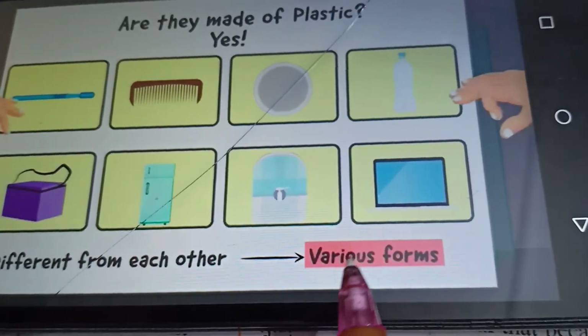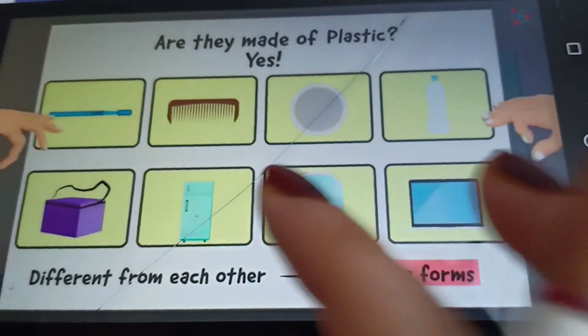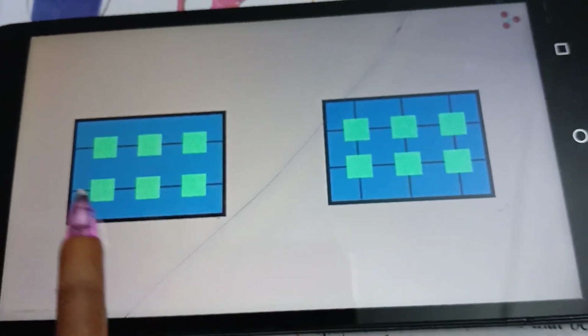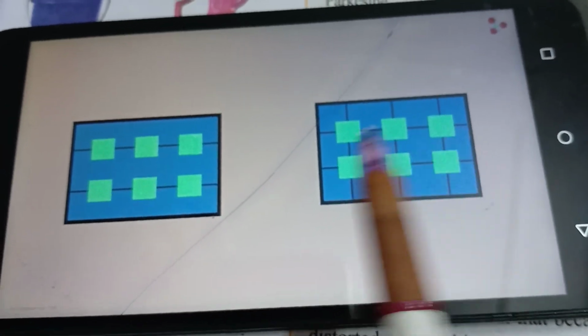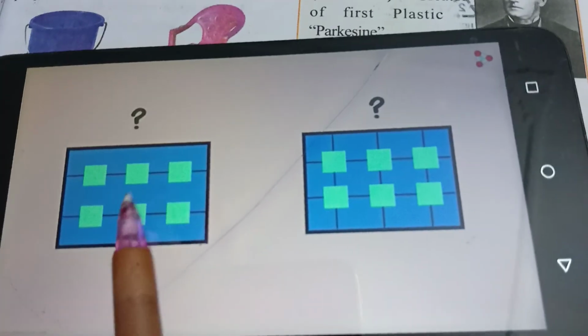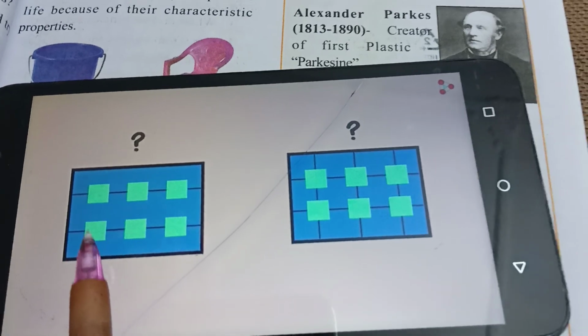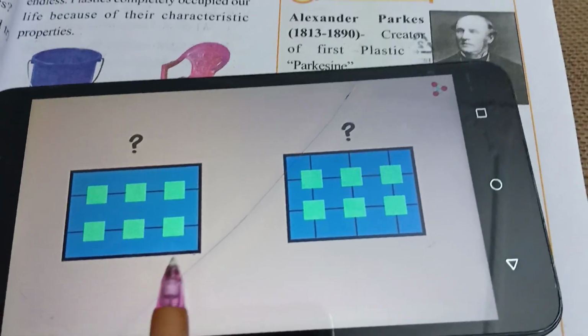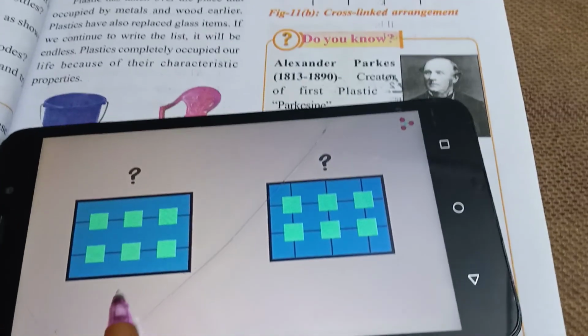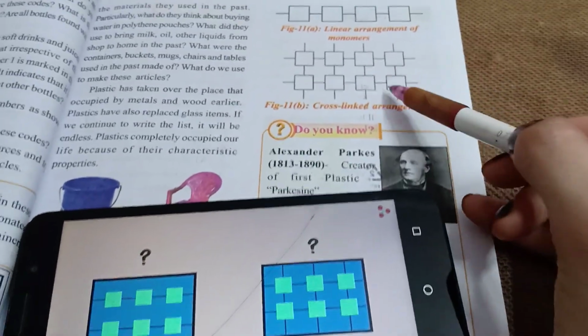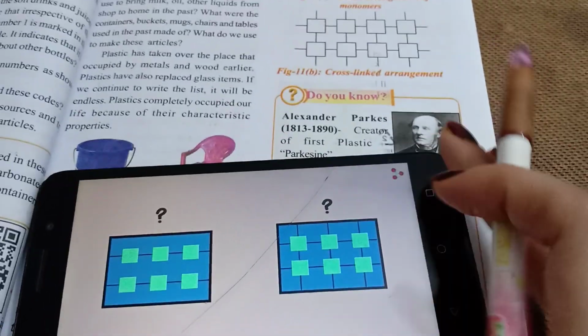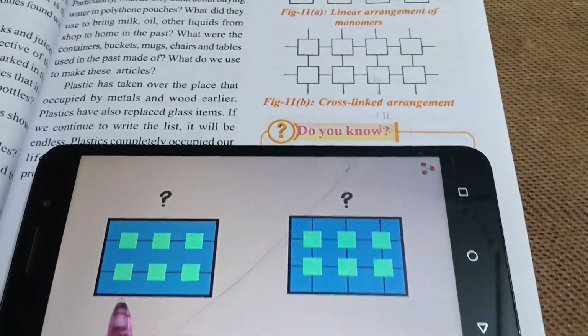So what is meant by these various forms? To understand, we have to look at two diagrams. Here are our two figures. As you can see, here we have a different arrangement, and here we have a different arrangement. What is the difference between these two figures? The arrangement in this figure is linear, and this arrangement is cross-linked, interlinked with each other. These two are in different forms.